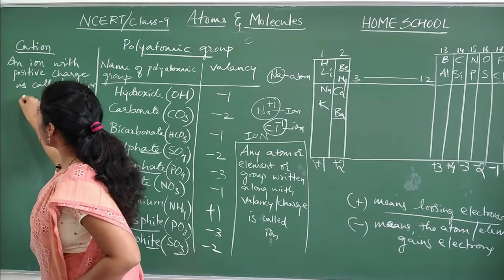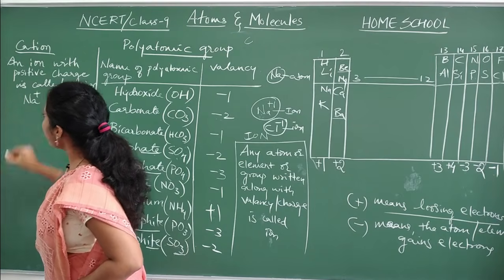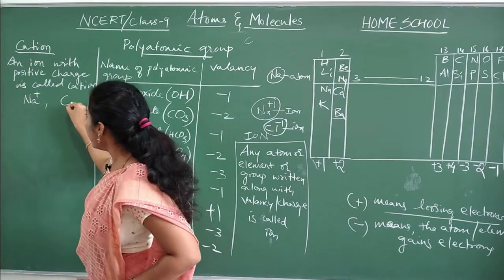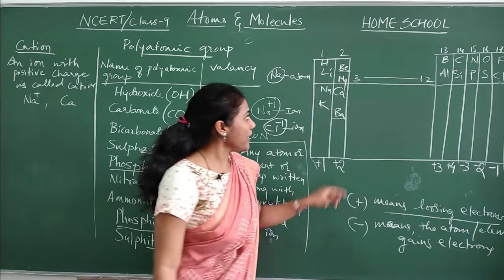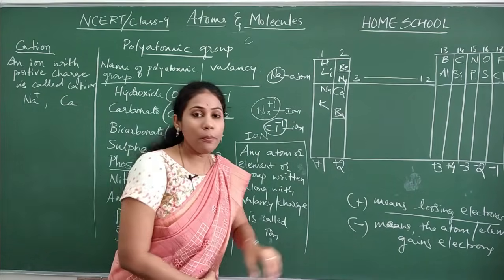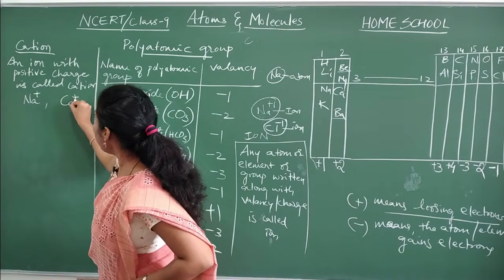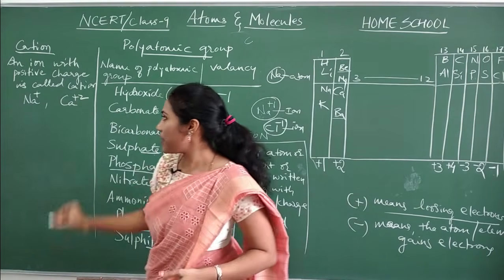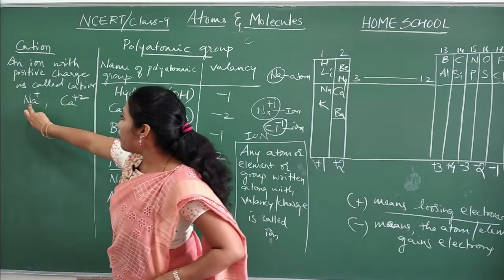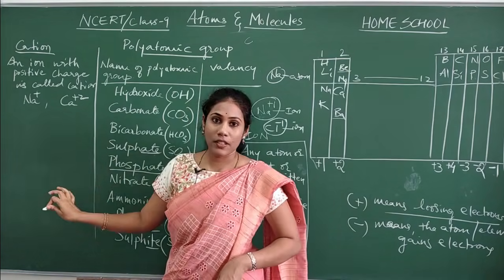Say for example Na+ is cation, yes or no? Calcium, what is its valency, guys? Calcium is coming in group 2, all these elements will have +2, isn't it? So Ca2+, calcium has positive charge, this is calcium cation. So positive ions are called cations.